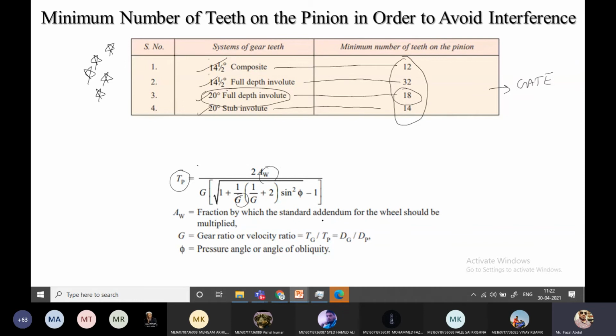Gear ratio may be TP by TG, DG by DP, or NP by NG; that is the gear ratio or velocity ratio. And phi is the pressure angle, broadly 14.5 or 20 degrees. With this relation we can also calculate how many teeth we have to maintain to avoid interference in the gear.